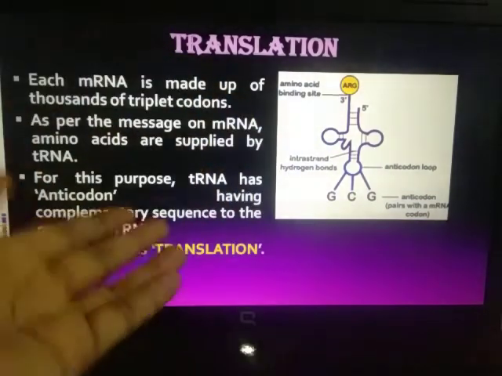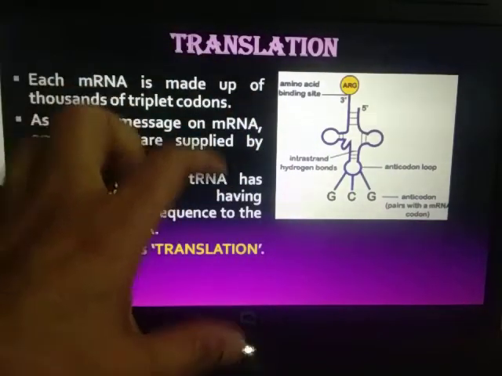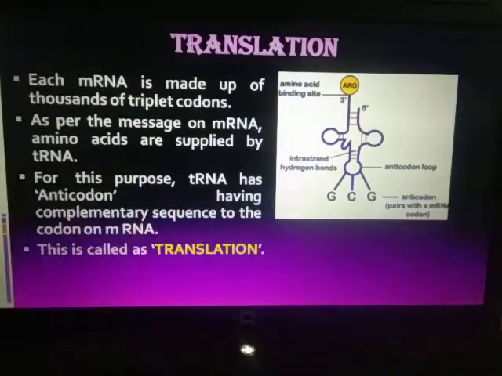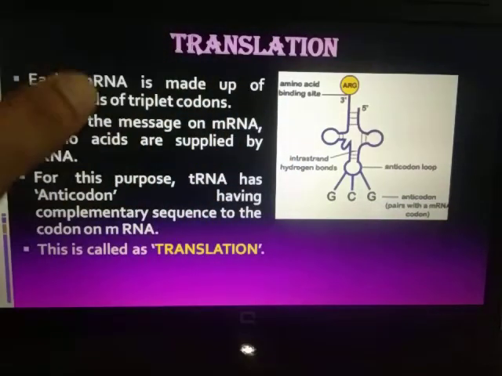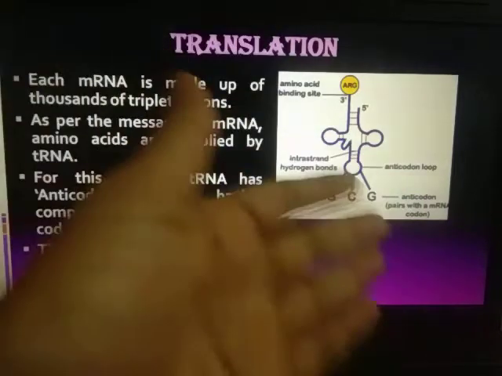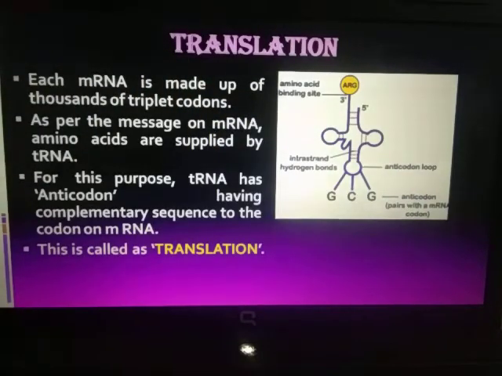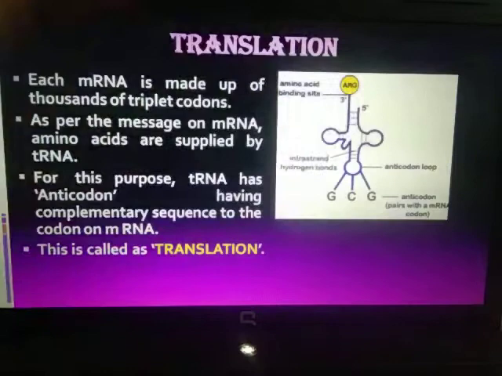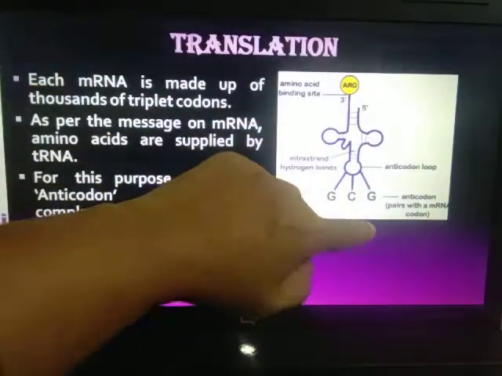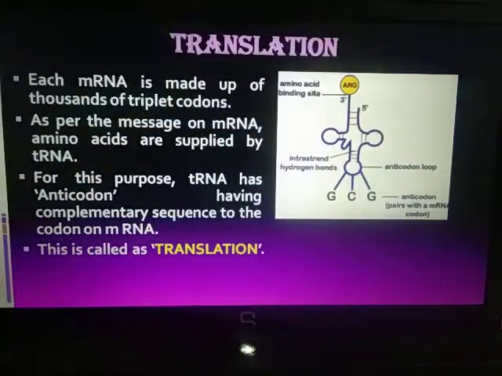It is getting translated. That is, the message on the messenger RNA is getting translated, and so this process is called translation, which is done by transfer RNA. That is, reading of the codons by supplying anticodons, and through that anticodon amino acids are supplied, and this is called the process of translation.